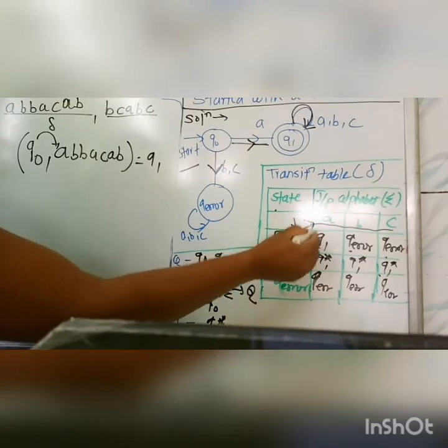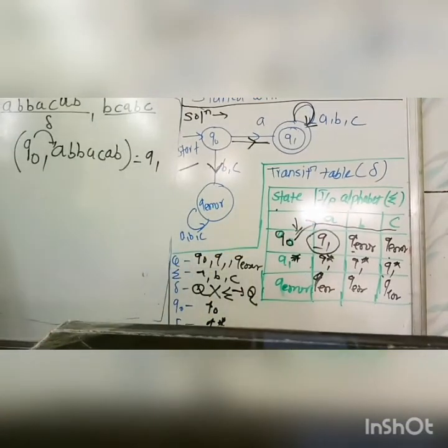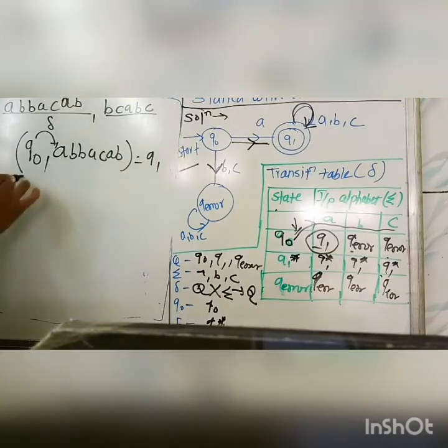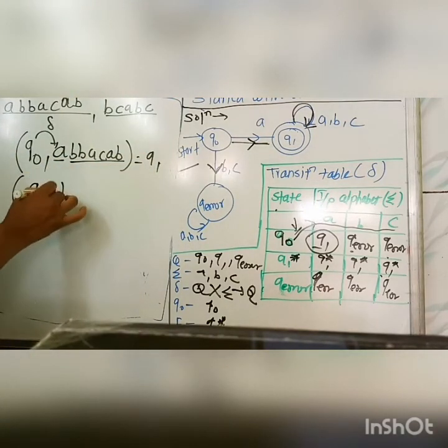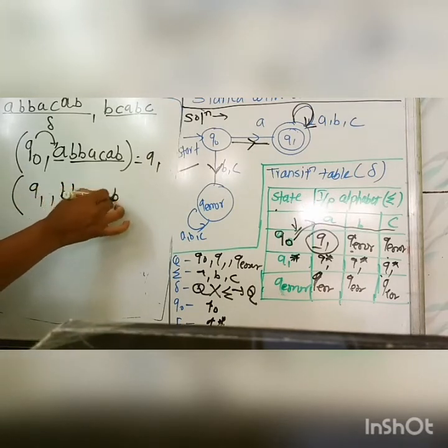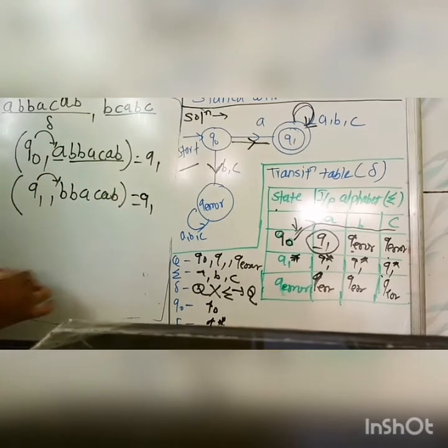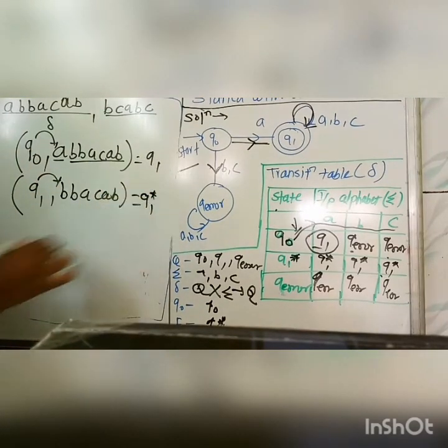Here on Q0 with A, you get the state Q1. Next, this input has finished, so take the string from the second letter, and our new state is Q1. So Q1 with B B A C A B. Again Q1 on B, what is the delta? Q1 on B gives Q1. Mark it with a star.